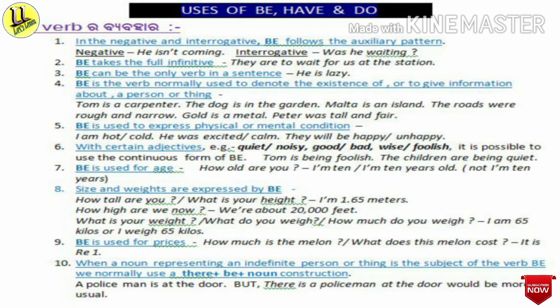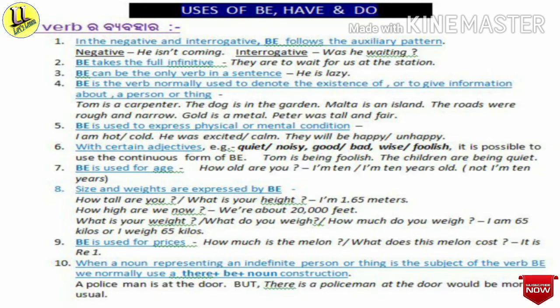And the second point tells us be takes the full infinitive. For example, they are to wait for us at the station. And the third point is be can be the only verb in a sentence. That means it can be used as the main verb of a sentence. For example, he is lazy.